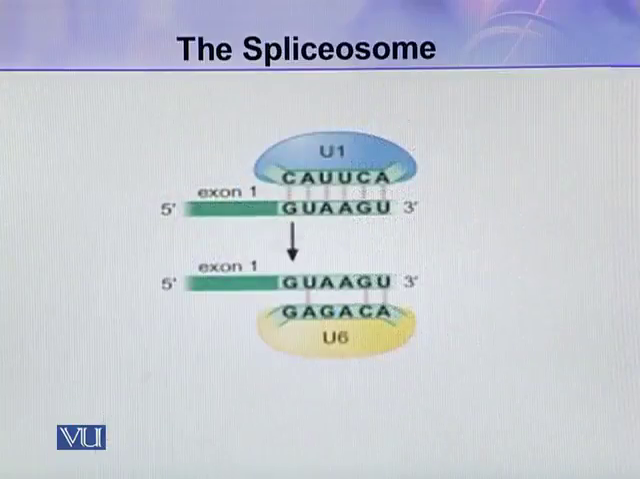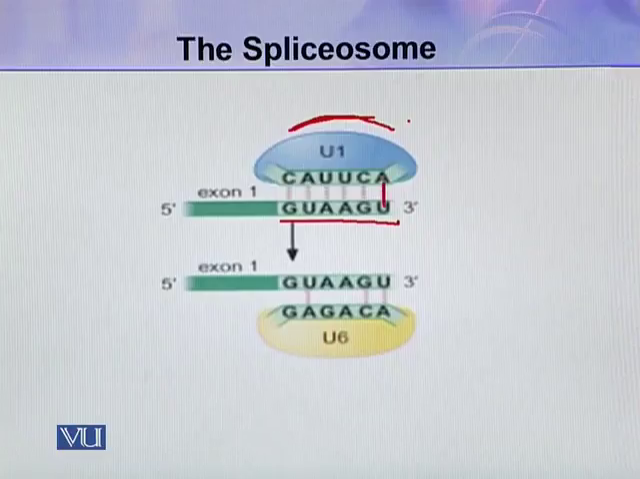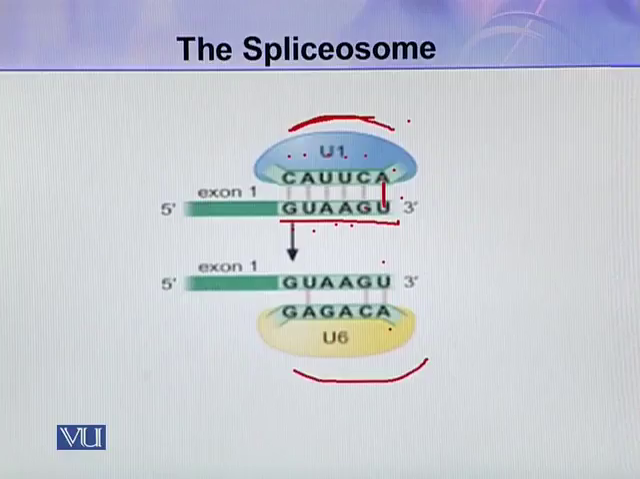So in this figure, you can see the U1. This U1 is attached to this sequence, and the attachment is through complementary base pairing, that is A, U, C, G, U, A, U, A, U, C, G, and similarly here U6 is attached to this sequence. So in this way, these SNRPs and these RNAs are attached to the pre-mRNA.